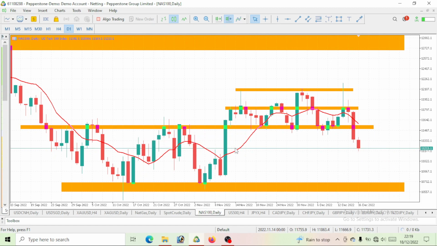Now, if you take a look at this moving average, you can see that price currently is below the moving average. That is to tell you that price is trading below our moving average, so we are still on a bearish move. Anyhow you want to take this trade, you should look for a way to go ahead and sell, to short this Nasdaq 100. As long as we are trading below this moving average, then definitely we have to sell on it. So that is what we should be expecting: either a pullback soon, either on Monday or on Tuesday, which will be bullish,